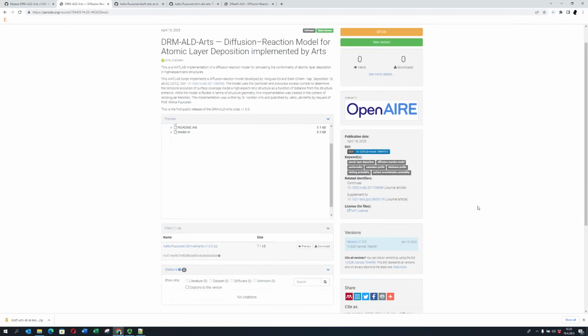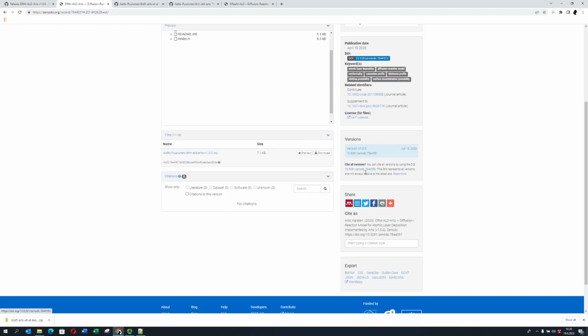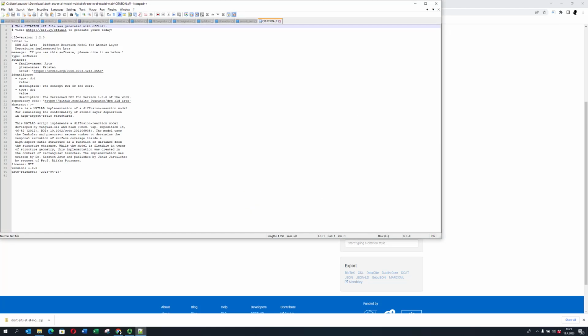Okay. So now you have the DOI over here. Yes. And if we want to, we can now also update the citation file. Yes. Perhaps I will copy this. In the citation file we actually have spots for both of these. So if you now open the citation file using Notepad++, here you can see we have both the concept DOI and the version DOI.